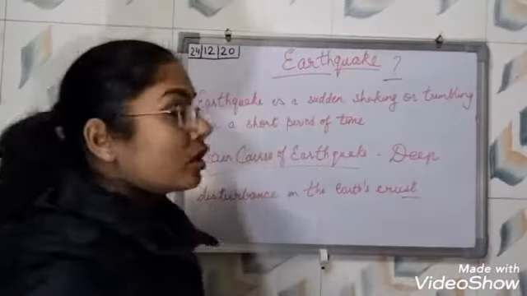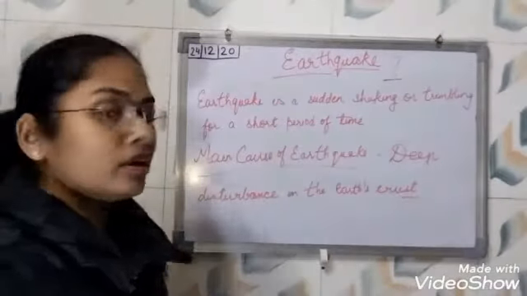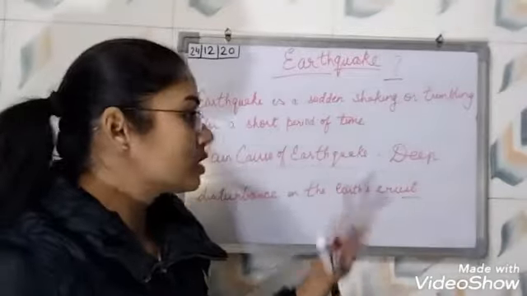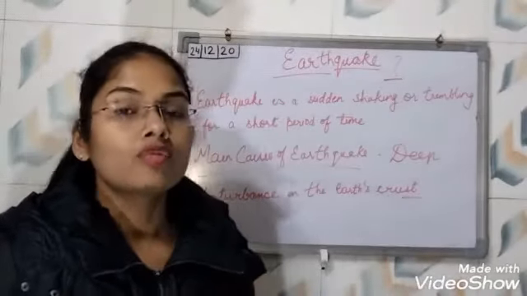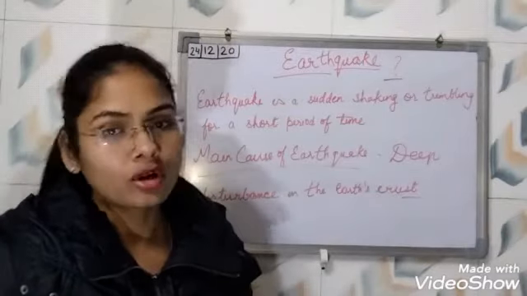So class, here you can see that this process is happening in the Earth, right? So first of all, we need to understand the structure of Earth.